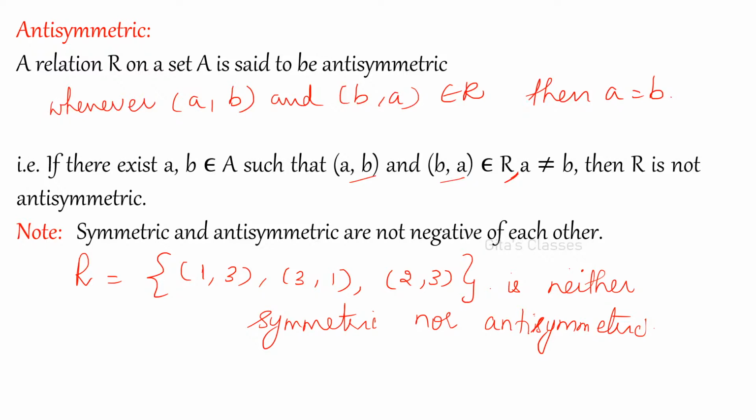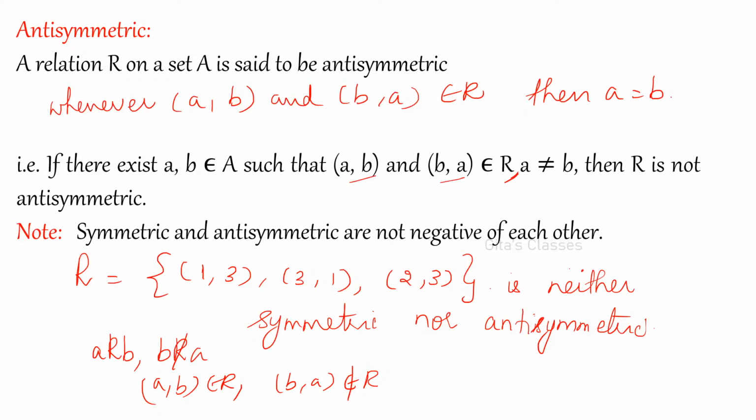Not symmetric means that at least for some elements A comma B belonging to R, A is related to B and B is not related to A. You can find some elements like that. But anti-symmetric means for no elements A, B, if A is related to B, B should not be related to A. If A comma B belongs to R, definitely B comma A should not be in R. Got it? This is the difference between not symmetric and anti-symmetric.